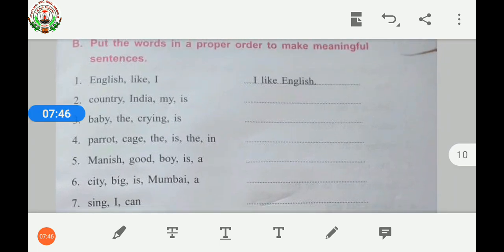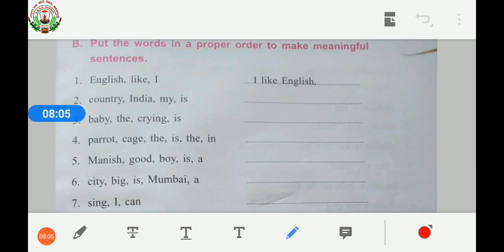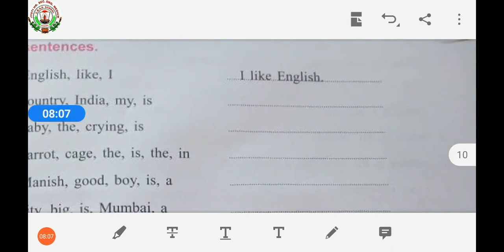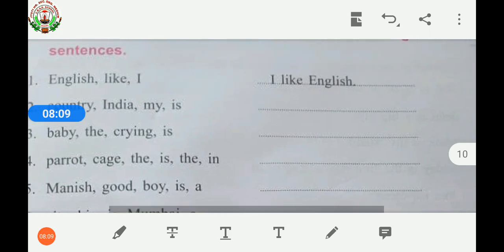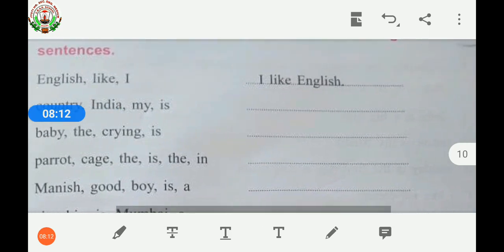So, after arranging it in a correct order, it will become I like English. Also, the first letter starts with a capital letter and it is ending with a full stop, making it a complete sentence. Second one, let's do the second one. Country India, my is. So, after arranging this group of words in a correct order, it will become India is my country. Let's do it.